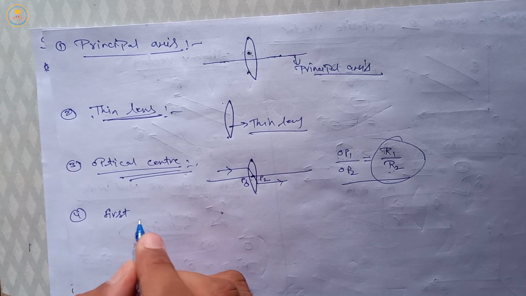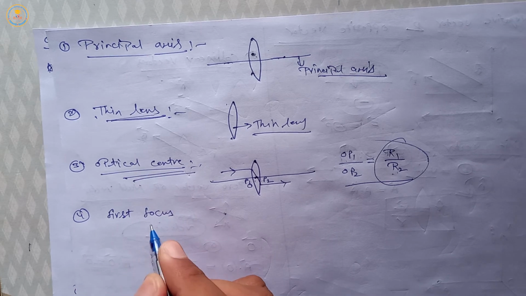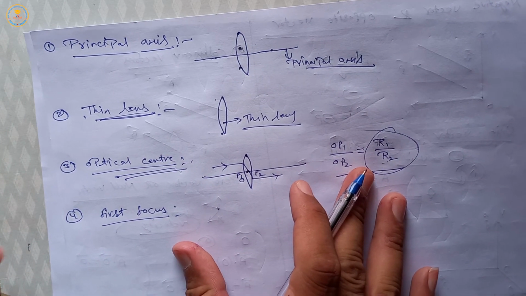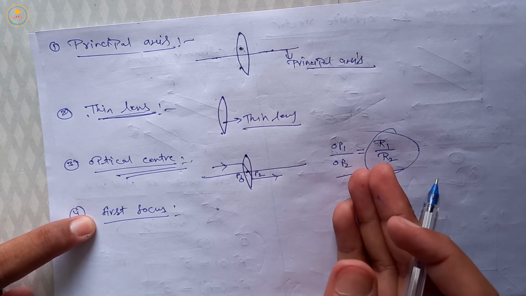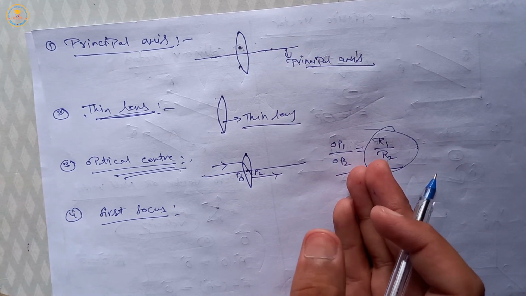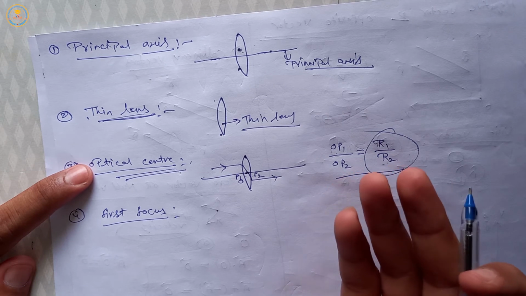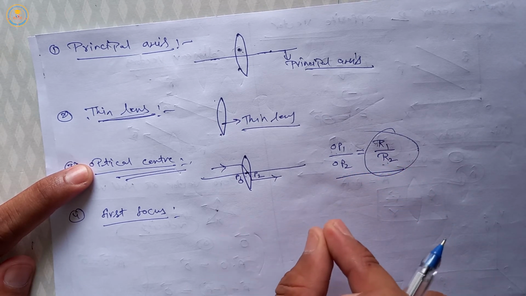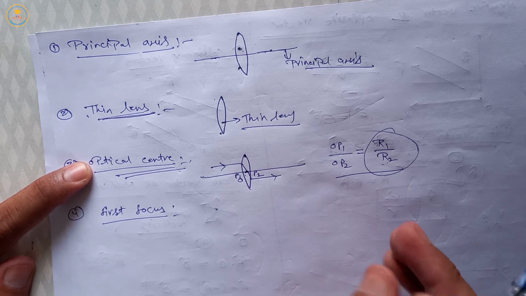Next point is first focus. What is first focus? The point on the principal axis from which rays coming in a convex lens, or appearing to move towards a concave lens, after refraction become parallel to the principal axis.